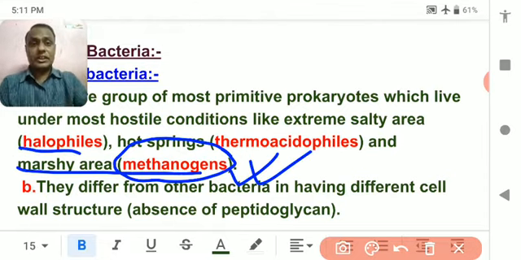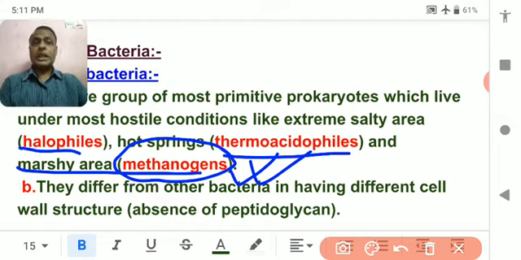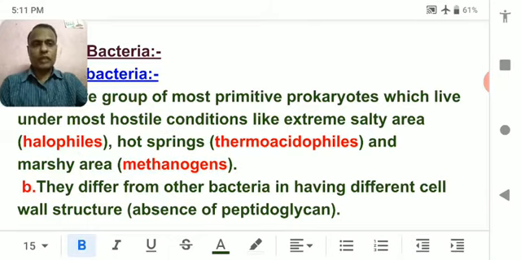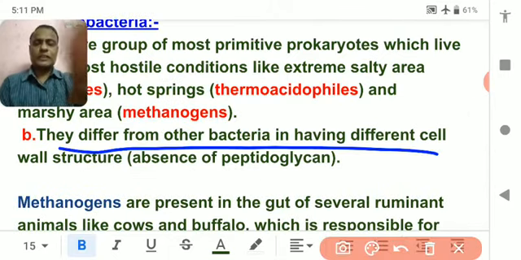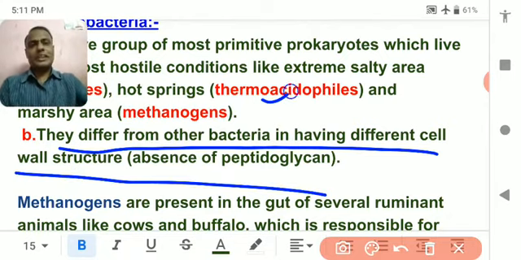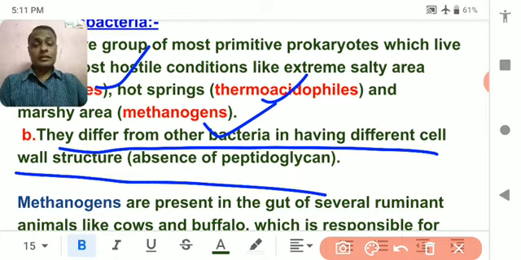These three terms are very important. Remember this: halophiles, thermoacidophiles, and methanogens. They differ from one another in the structure of their cell wall. So how can they survive in that particular kind of habitat and climatic condition?